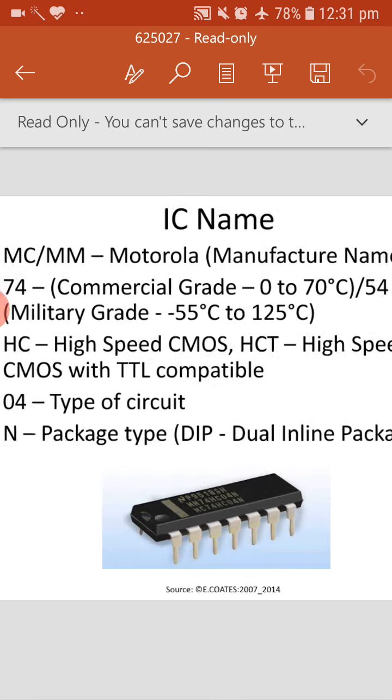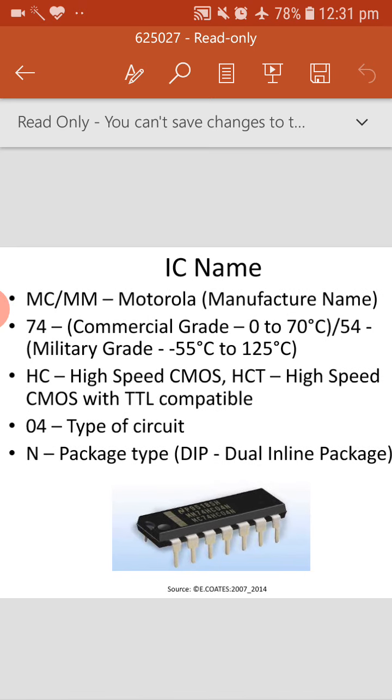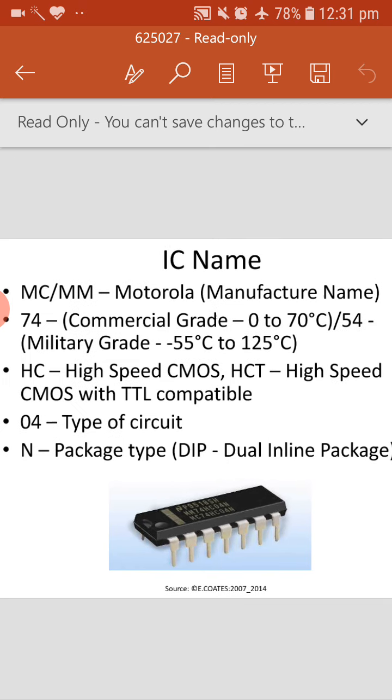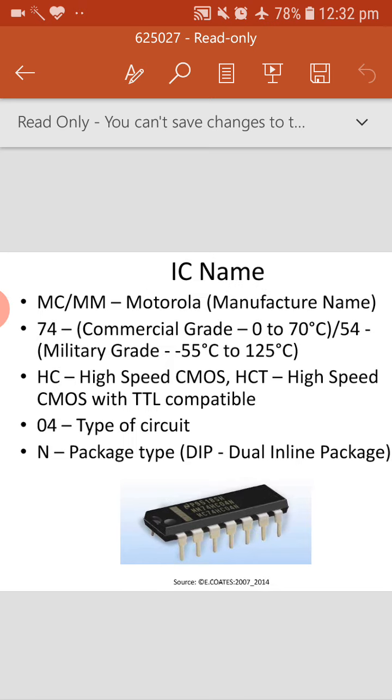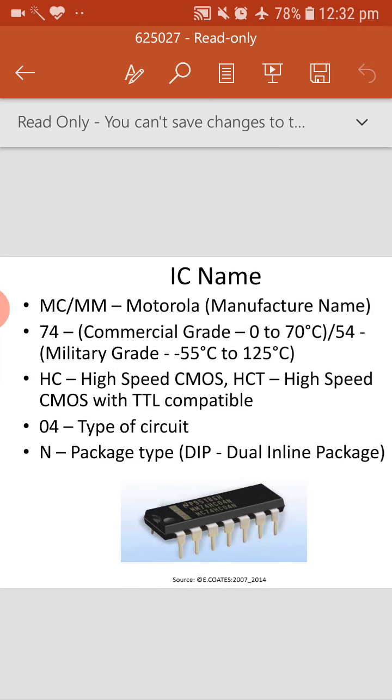HCT, which some ICs show, means high speed CMOS with TTL compatibility. CMOS means complementary metal oxide semiconductor, and TTL means transistor-transistor logic. In the coming slides we will see that these are called logic families, meaning the technology used to build the circuits.